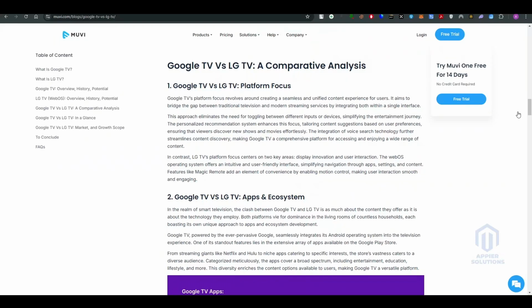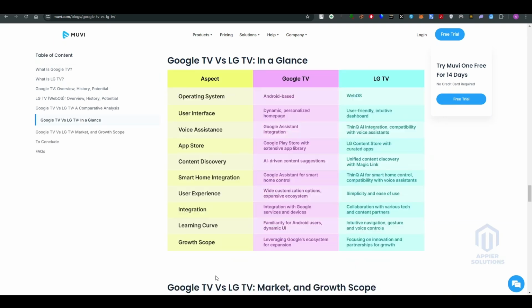Google TV versus LG TV WebOS. Let's see which one is better. In this video, we're gonna be doing a competitive comparison between these two big TVs. So this is all of the comparison in one glance.